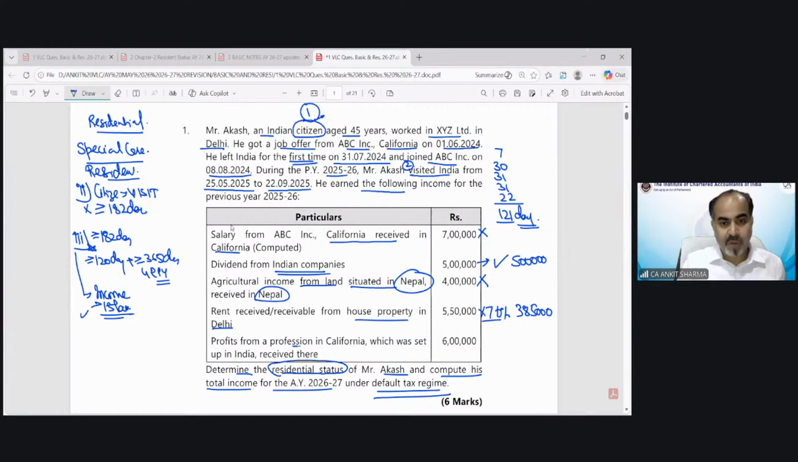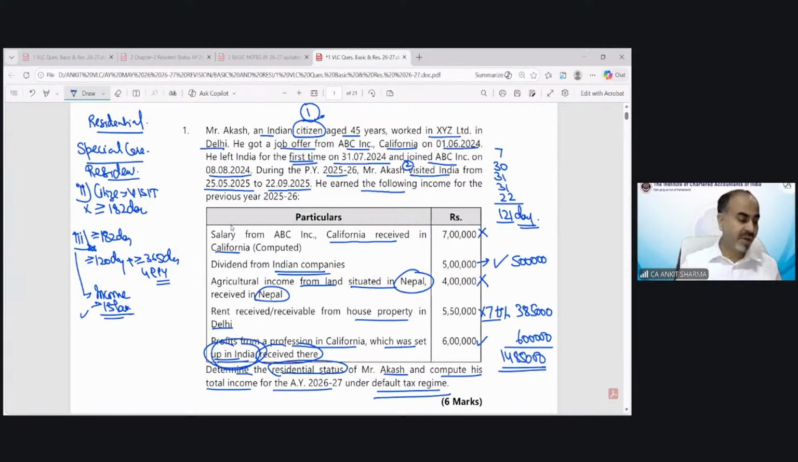Then profit from a profession in California, which was set up in India, received there, but the business is set up from India. And if any business is set up from India, we can consider it as income from Indian sources. And 6 lakh would be this value. So these three values total 14 lakh 85,000.